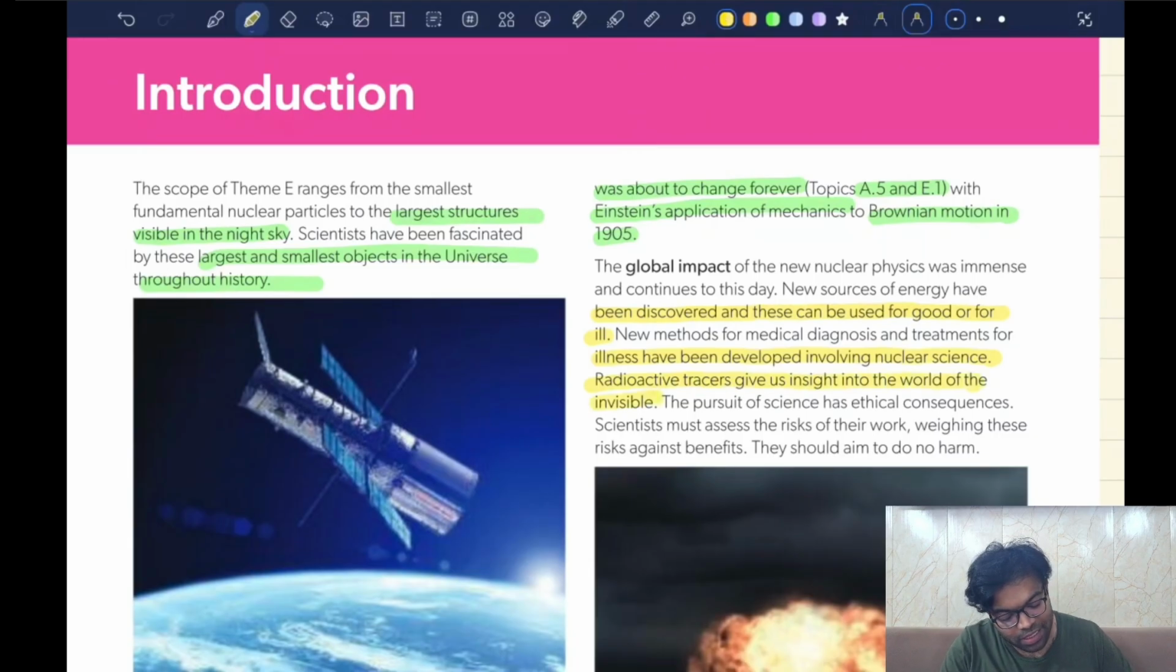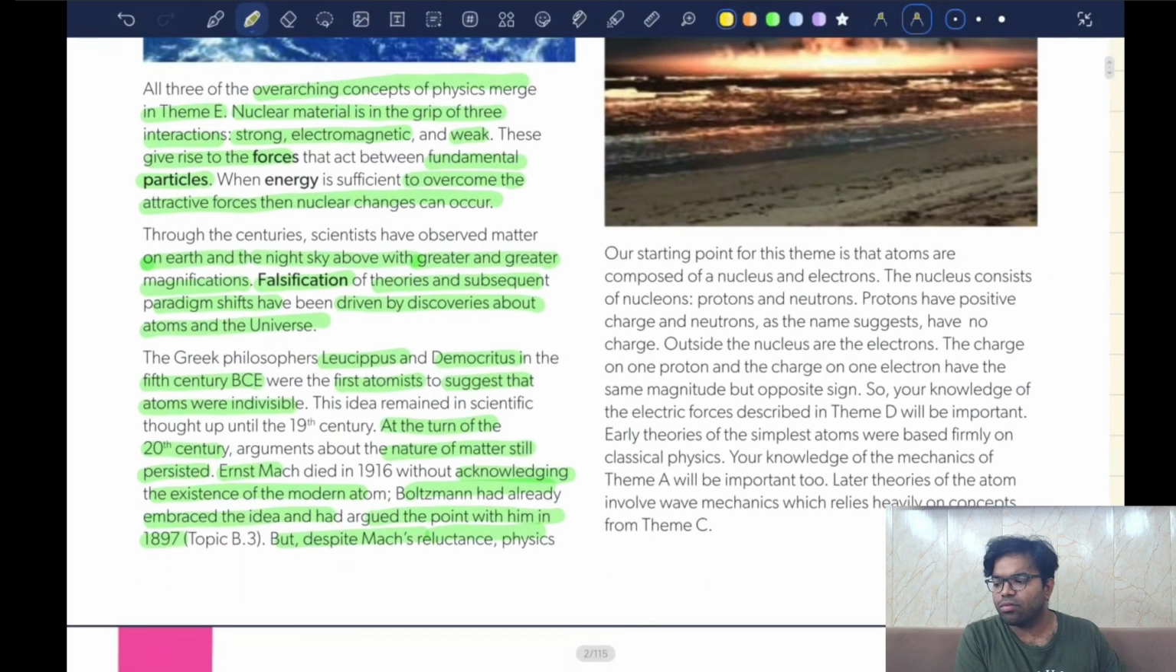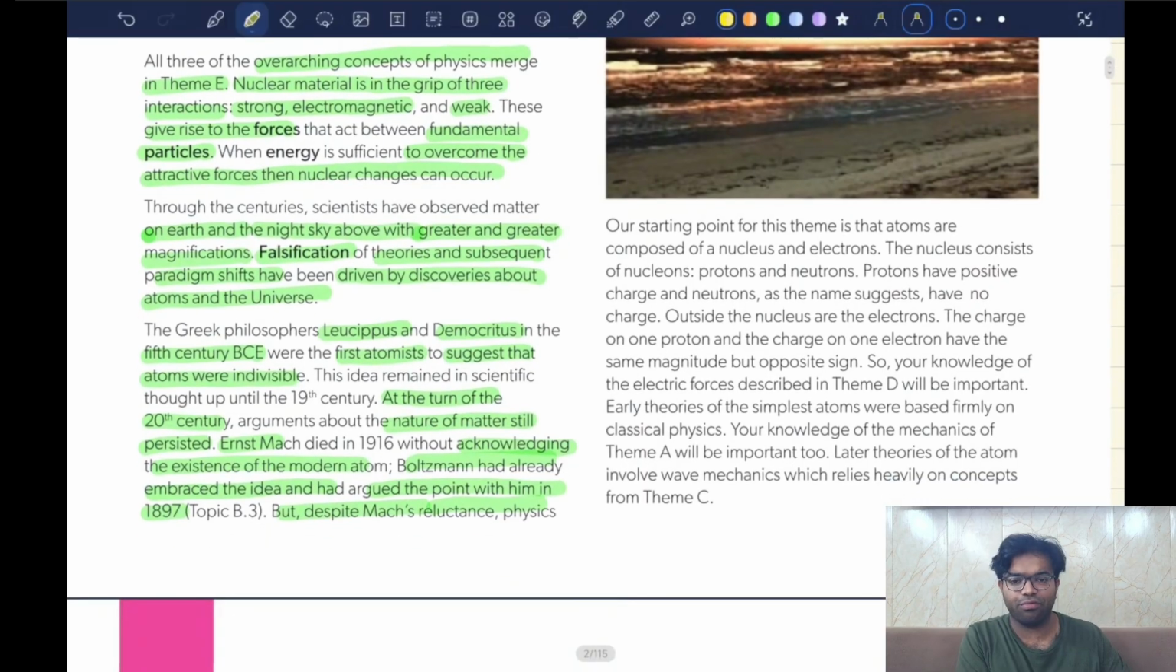The pursuit of science has ethical consequences. Scientists must assess the risk of their work, weighing these risks against benefits. They should aim to do no harm. So it's a good thing that they're saying. Basically, if some of you actually go into research, you have to decide that the research study you're doing has to benefit humanity overall. Anything can be used for good as well as for evil, but if your work is going to benefit humanity the most, then it is your responsibility to do that work.